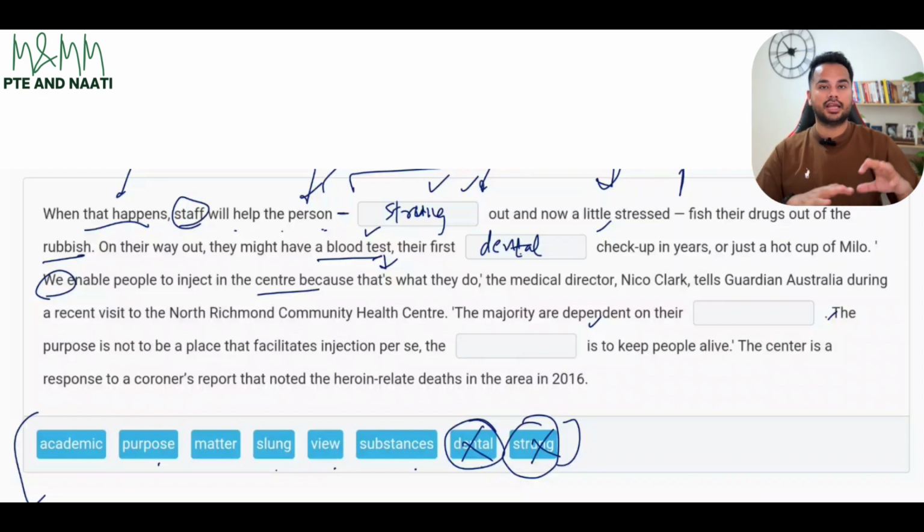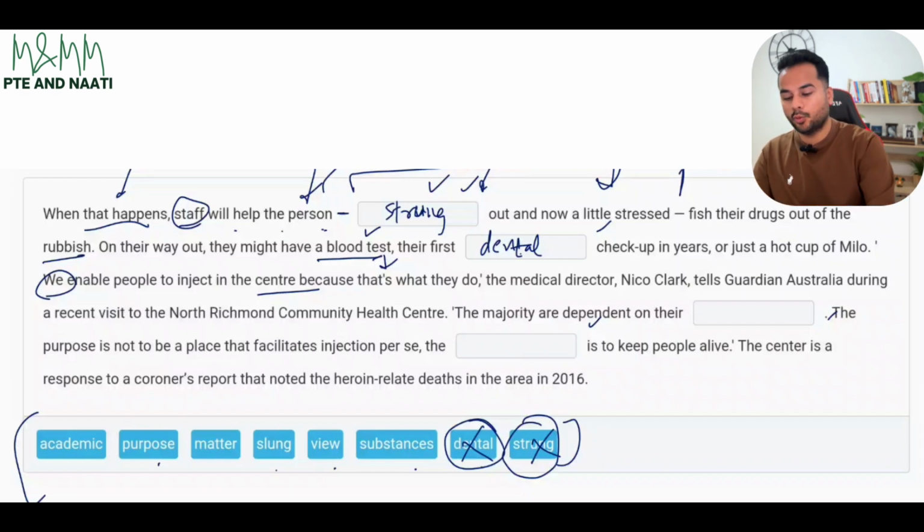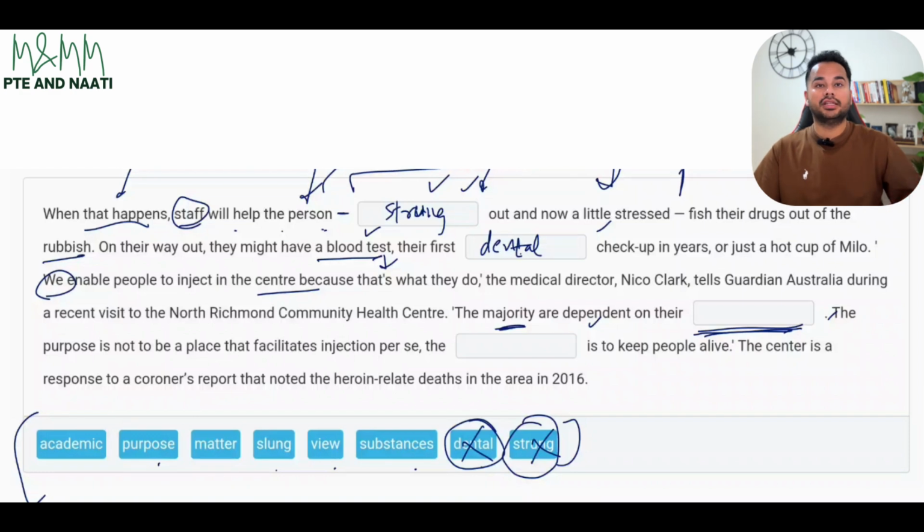Like even when they are in that medical center, they still allow people to have drugs. Like they still allow people to inject themselves. Why? They'll tell us the reason very soon. The majority, as in the patients, are dependent on their dash. So majority are dependent on their what? It needs to be related to the previous sentence.